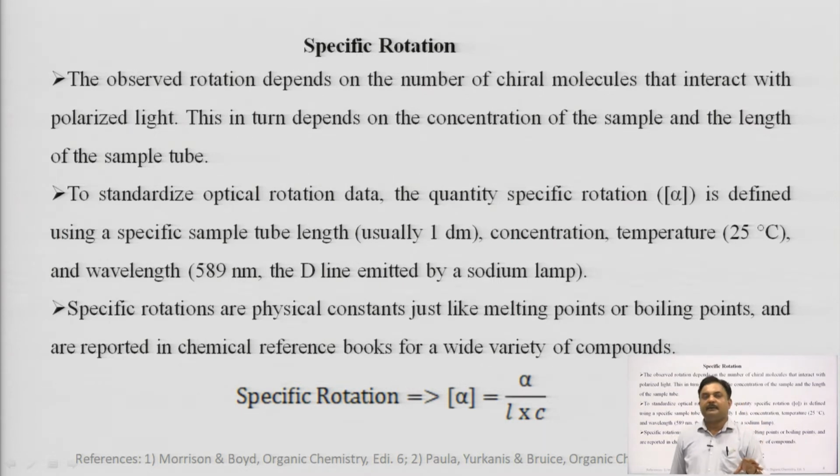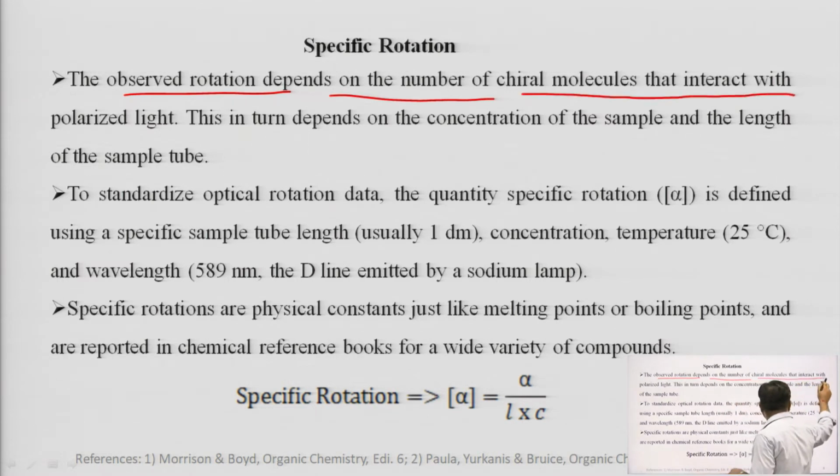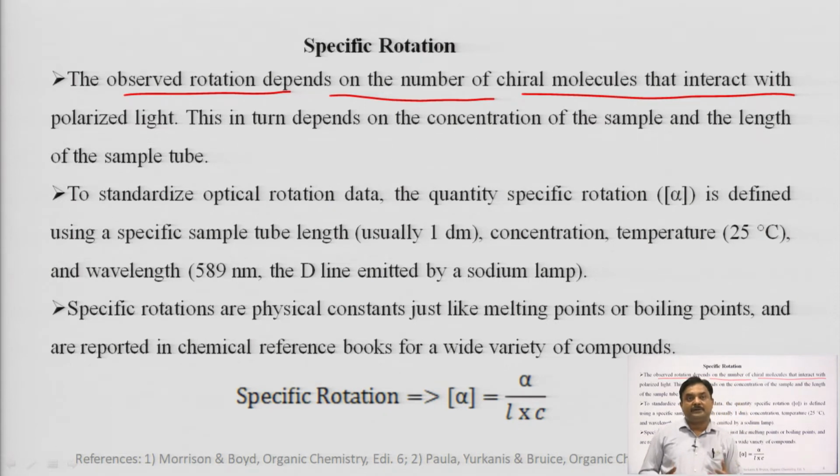When we are talking about rotation, we will always be talking about the specific rotation. So, what is specific rotation actually? The observed rotation depends on the number of chiral molecules that interact with the polarized light. Whatever chiral molecules are there in the sample, the magnitude of their interaction will be reflected in the observed rotation.